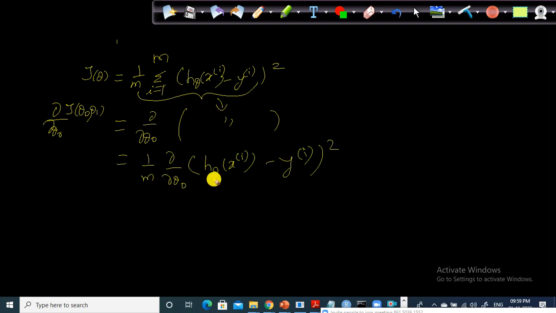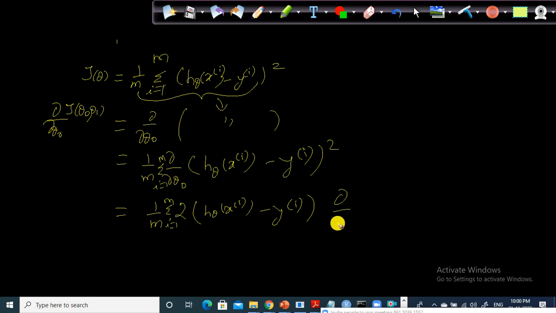So far so good. Now I'm going to use the power rule. If I use the power rule, what will happen? The 2 will come before this one. I'm going to have the same thing, i equal to 1 to m. Here also, the same thing, I somehow missed out, i equal to 1 to m. So 2 into h theta of xi minus yi, into dou by dou theta naught of h theta of xi minus yi.